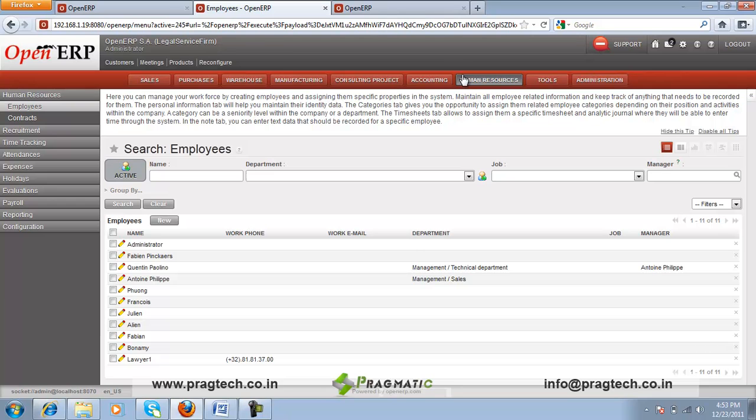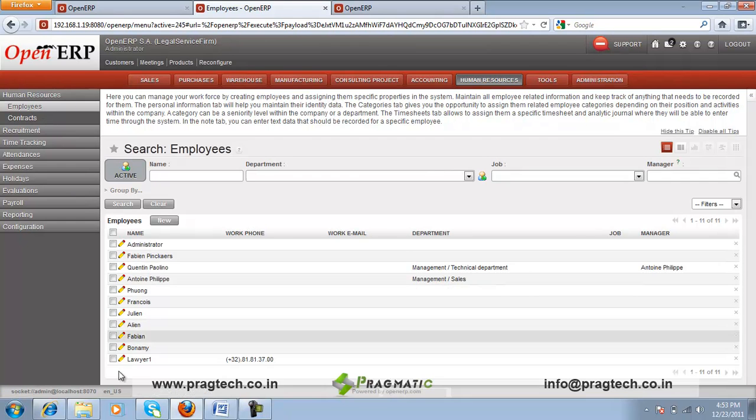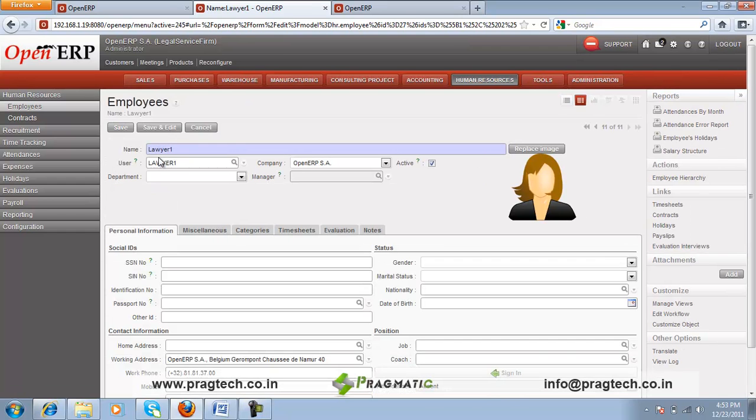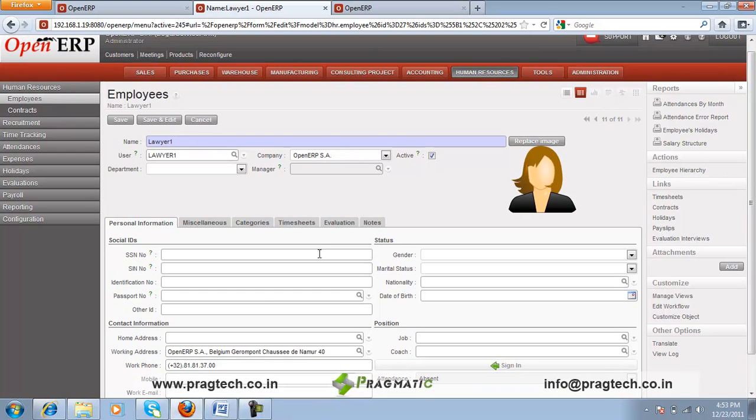There is a separate human resource module which would help efficient management of all the workforce and the staff of the organization. As you can see, this is the employee's history. This is the employee form which includes the name of the employee, his date of birth, his passport number, his contact information, his job position, and all other relevant details.